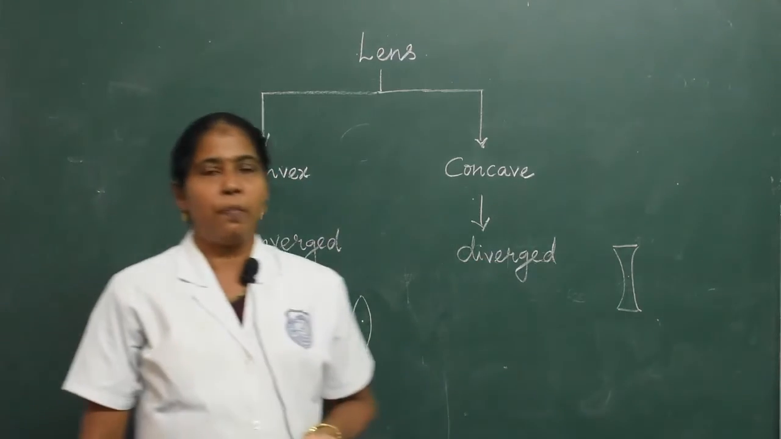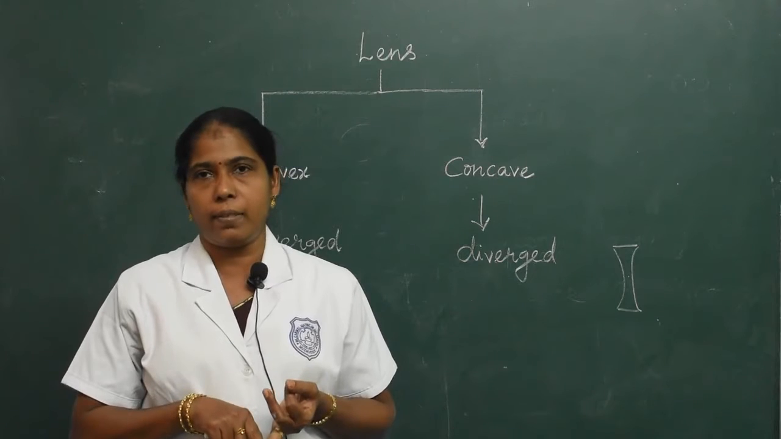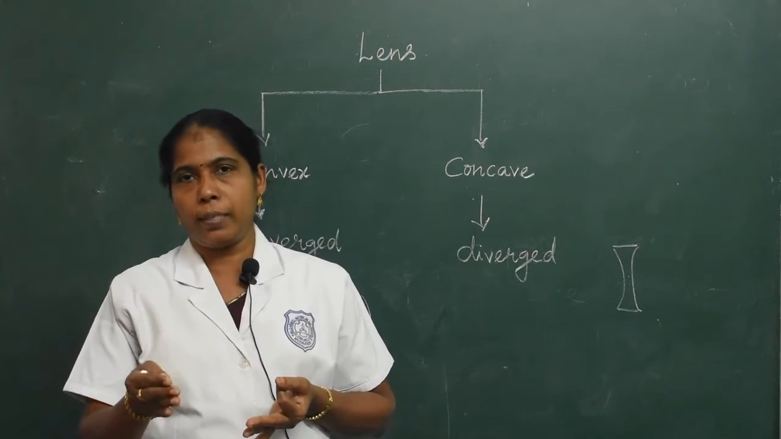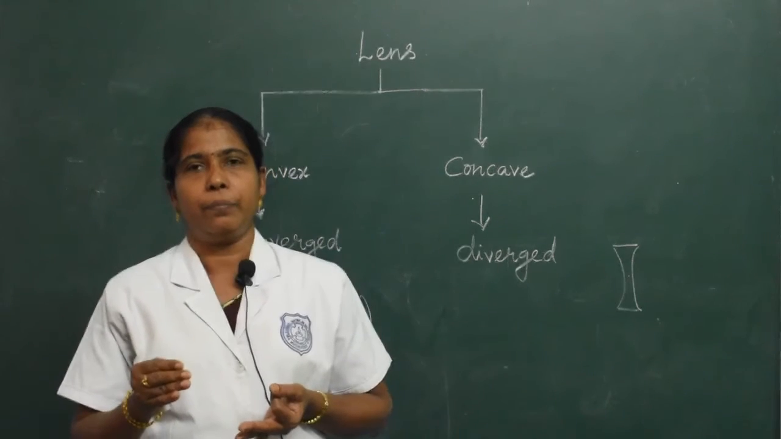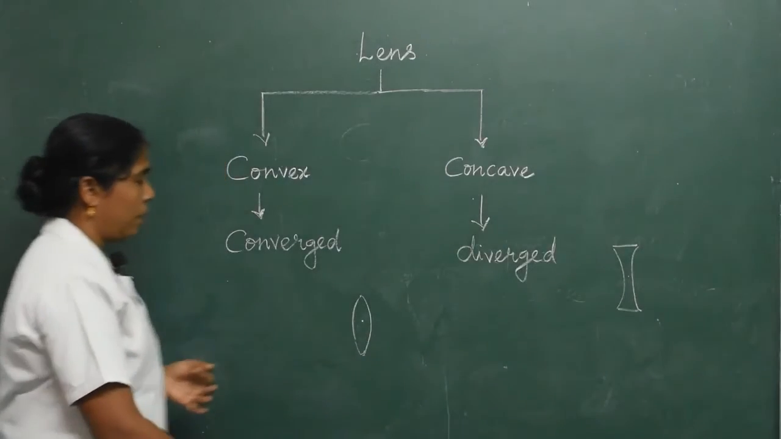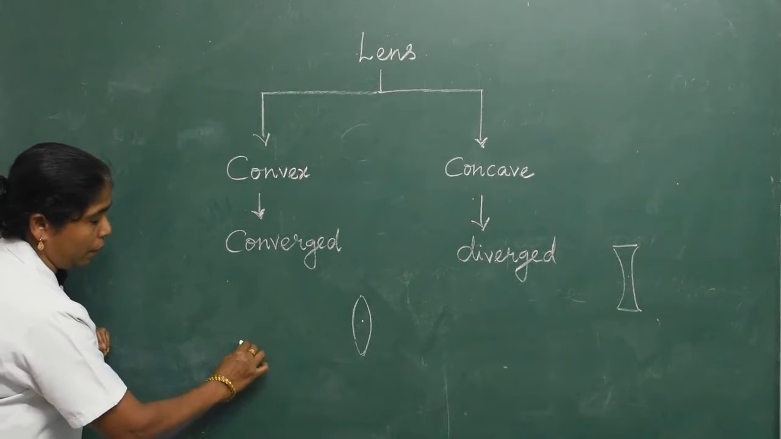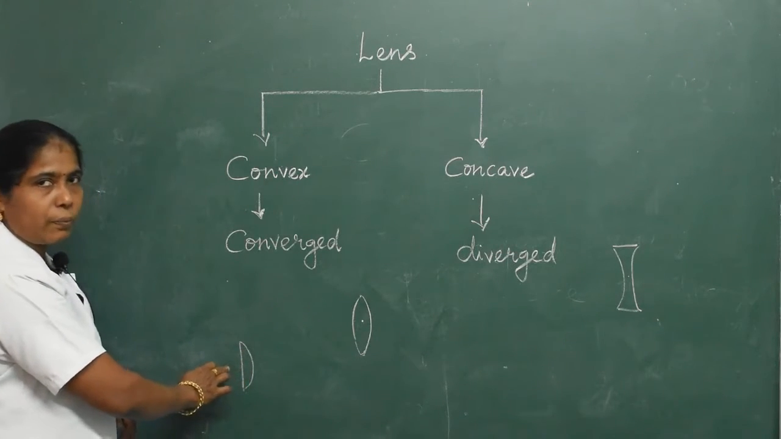Next, other types of lenses, plano-convex lens and plano-concave lens. Plano-convex lens means if one of the faces of a biconvex lens is plane, it is called a plano-convex lens. One of the faces is plane.